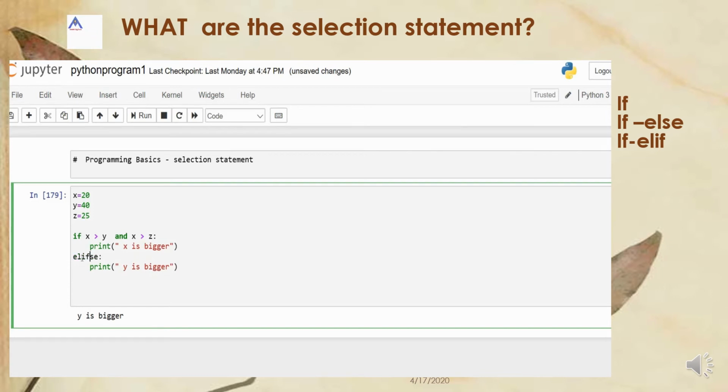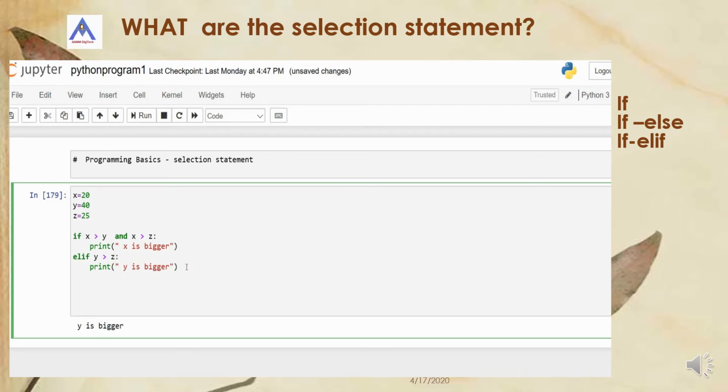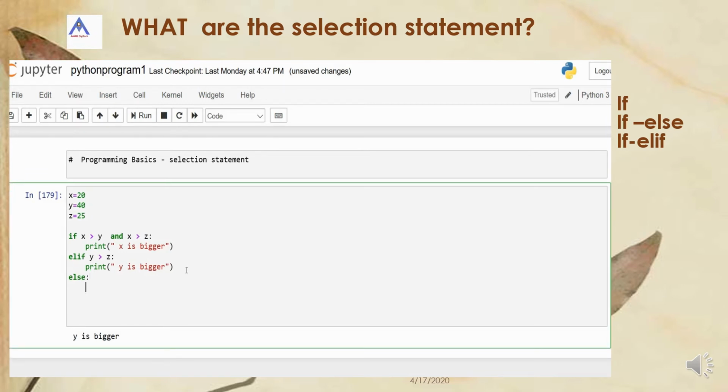Else if, so in the Python programming language we use elif. If y is greater than z, then y is bigger. Else, nested else, again colon, print z is bigger. So here you see a somewhat complicated selection statement like if, elif, else.